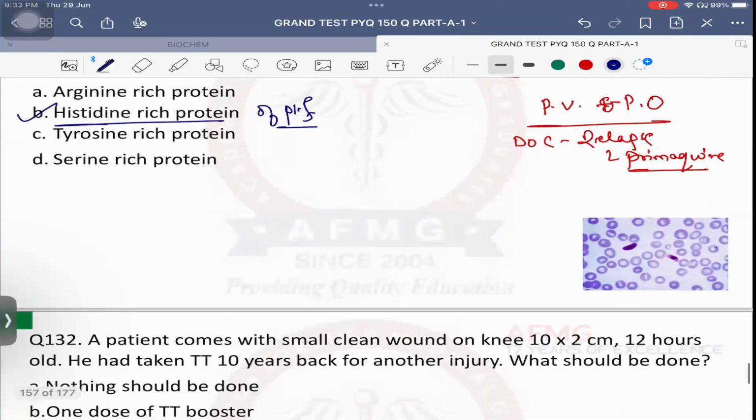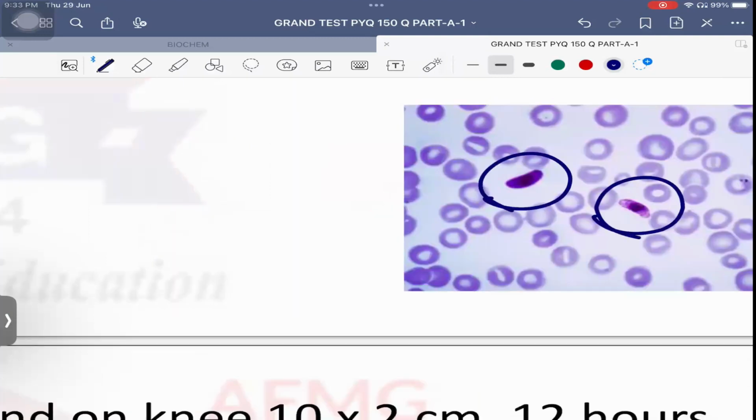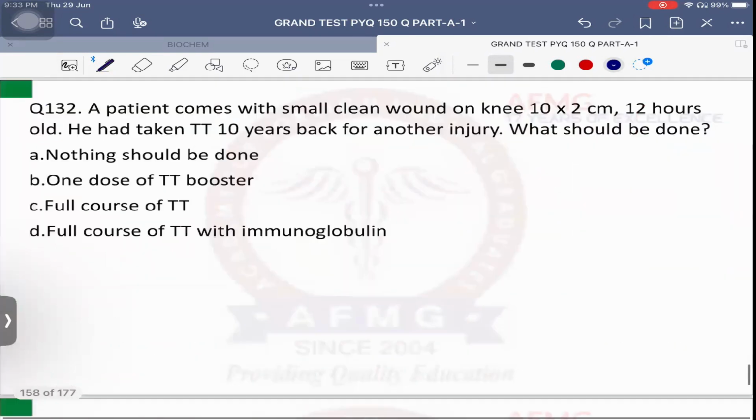Okay. Banana shaped gametocytes seen in Plasmodium falciparum. Important. Then if the RBCs have single ring, it is usually Plasmodium vivax, but multiple rings within the RBCs, Plasmodium falciparum. Okay?